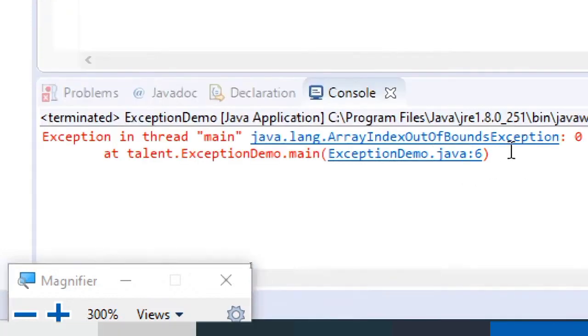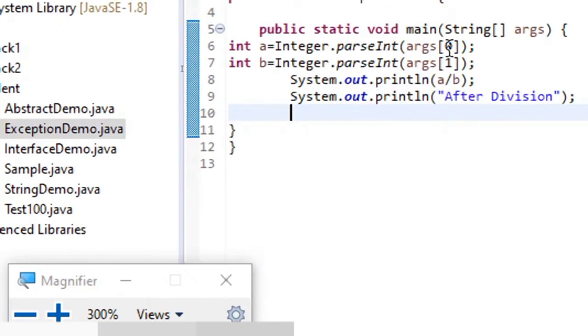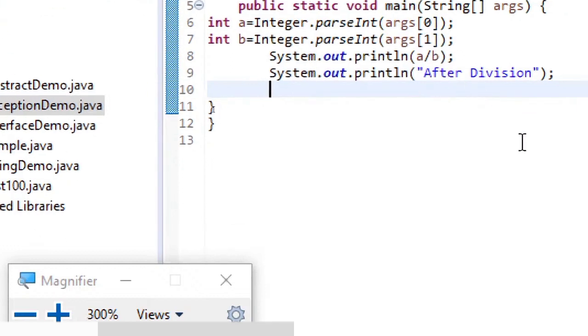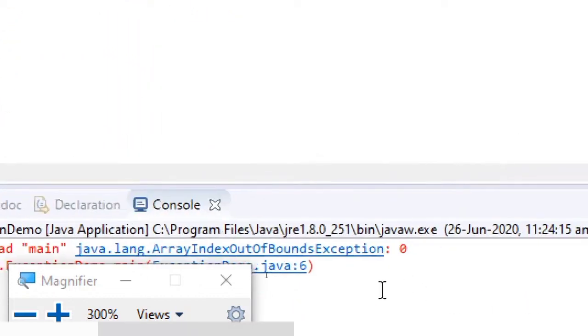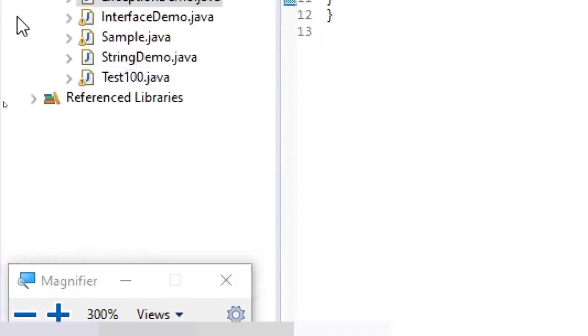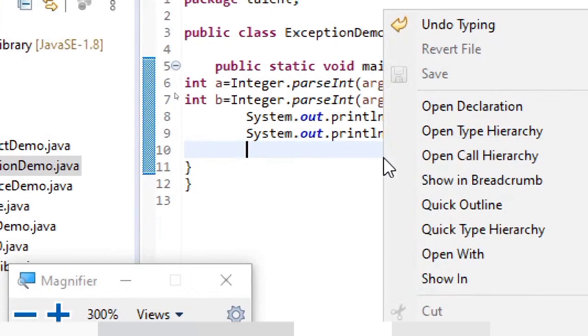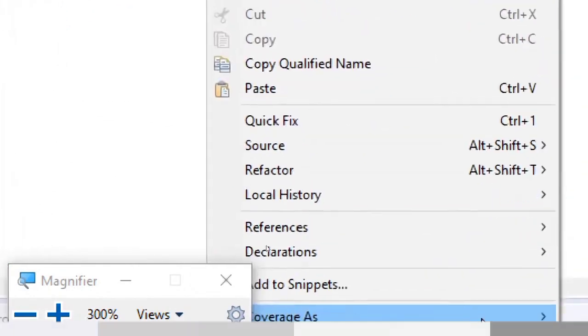So here what is happening is an ArrayIndexOutOfBoundsException occurred. What is this exception? It is expecting two arguments and no argument is passed. That is the reason it gives that information, then it gives the error message, and the program got terminated.